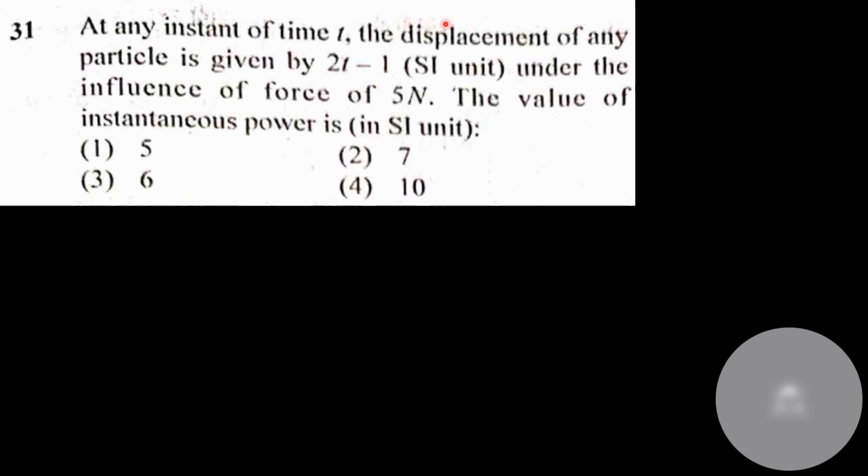See, this question is from work, energy, power. The value of instantaneous power. Power is given by the dot product of force and velocity. Force is given as 5 Newton. Displacement is given as 2t minus 1. Velocity is nothing but dx by dt, which is equal to 2. So force is equal to 5, velocity is equal to 2. So the correct answer is power is equal to 10.